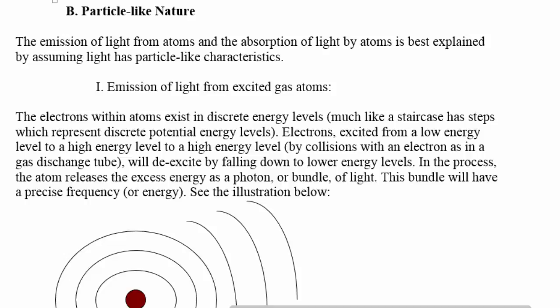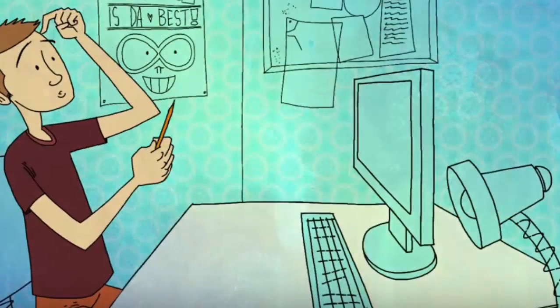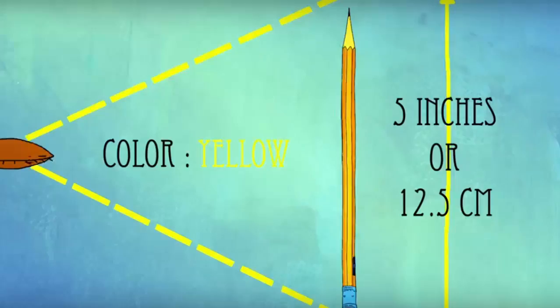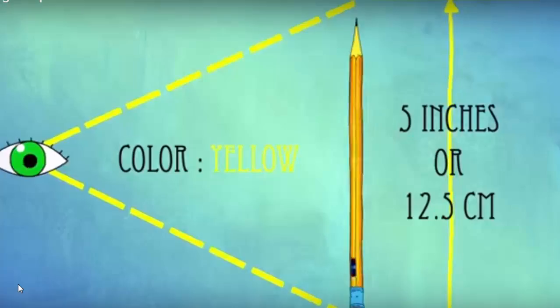In order to understand this dual nature of light, we need to go over the story of understanding light, the historic background behind the theory of light that started thousands of years ago. The first question we ought to answer is, how do we see what we see? When we look at a yellow pencil, how do we see it yellow? So we knew early on that it has to do with eyes.